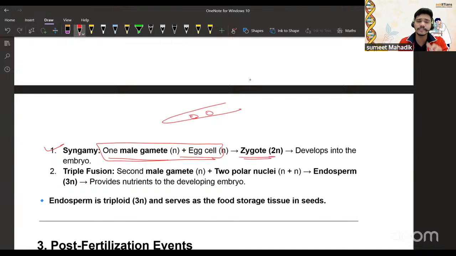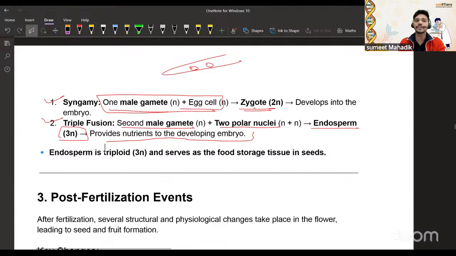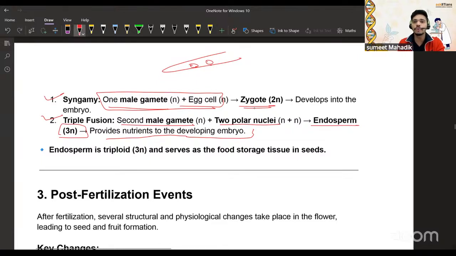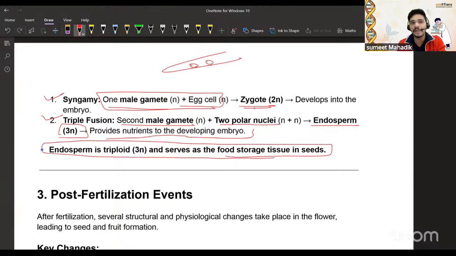That is the first fertilization, and the second fertilization is the second male gamete, which is carried by the pollen tube, fusing with the two polar nuclei in the center, right? And the endosperm is going to form. That is 3N and provides nutrition to the developing embryo. So that is called double fertilization. Now the endosperm is triploid and serves as a food storage tissue in the seed. But you should remember that endosperm is 3N. That is very, very important.